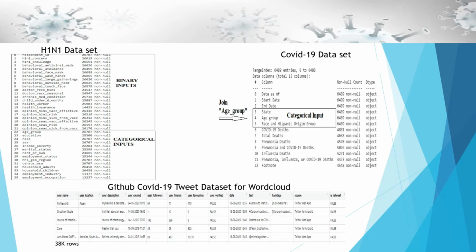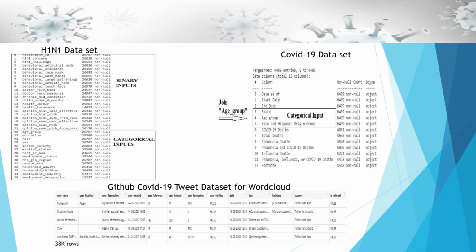On the right, we have the COVID-19 data set. Again, I've circled the categorical inputs, and the rest of the data set are pretty much numerical. In the middle, you'll see I put join age group. This is where I combine the two data sets together on the age. Some transformations had to take place. The COVID-19 data set had 14 different categories for age. The H1N1 only had 5. But from the COVID-19, they all fell within the ranges of the H1N1 data set for age. And so I was able to, through transforming the data set a little bit, get all those age groups and align it, make it match with the H1N1 data set.